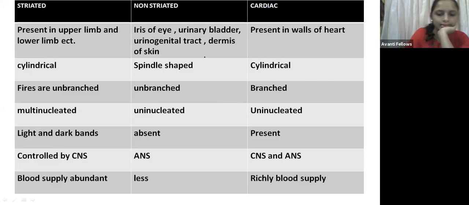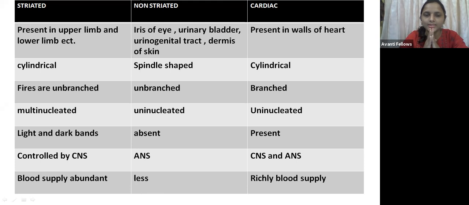Okay, guys, I think you know the difference between these. Striated muscles are the skeletal muscles; non-striated muscles are the smooth muscles and the cardiac muscles. Okay, let us see what is the difference between these. We know that striated muscles are present in the upper limbs and the lower limbs, etc. Here it is cylindrical in structure and unbranched, and it is multinucleated.